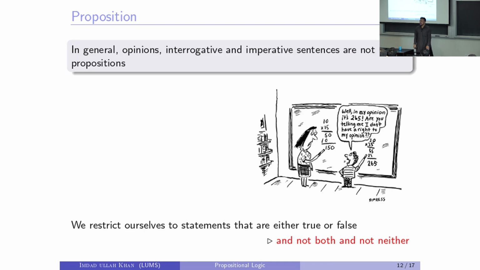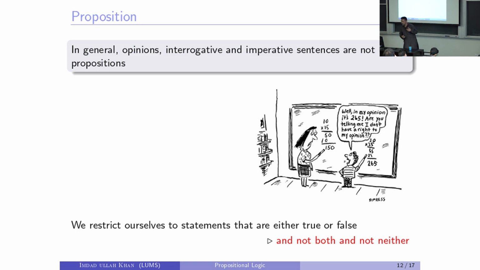Okay. So generally speaking, questions, begging, commands, suggestions, opinions are not propositions, okay? We will restrict ourselves for today and for the rest of our lives to propositions and predicates only, okay? We will talk about statements that are either true or false, not both, not neither of them, right? Not "it depends," right? Now, it doesn't mean that we will always know that this is true, this is false. That's a different story, which is going to come in a minute.